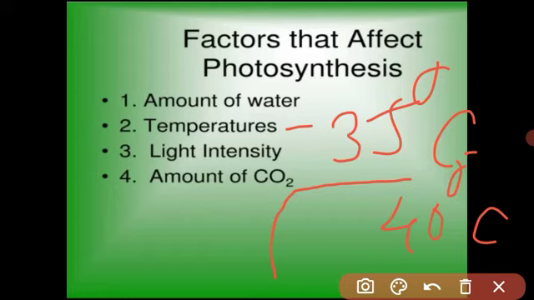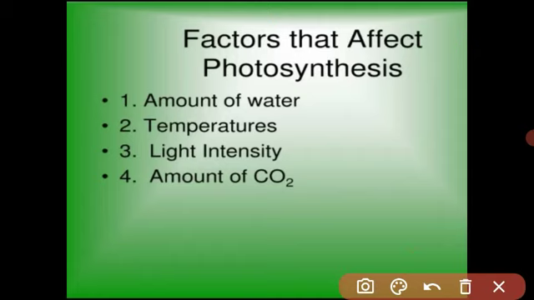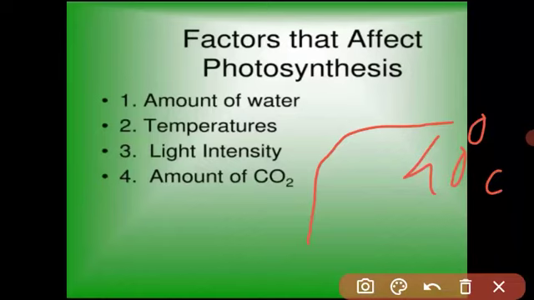As you know, there are many enzymes present in the leaf and they work properly, but if the temperature increases above 40 degrees, these enzymes are disturbed and the process of photosynthesis stops. So up to 40 degrees is the optimum range of temperature for the rate of photosynthesis. Got it, student?